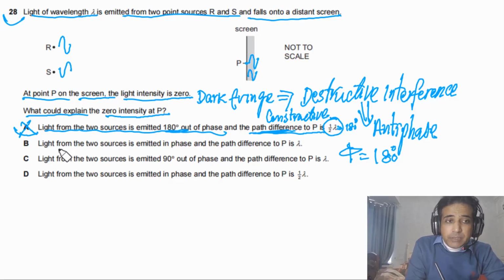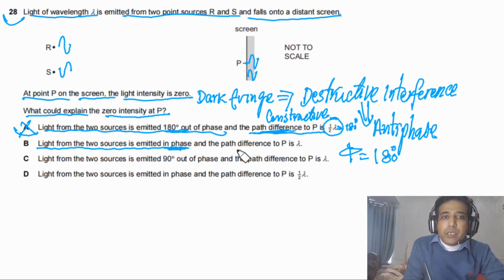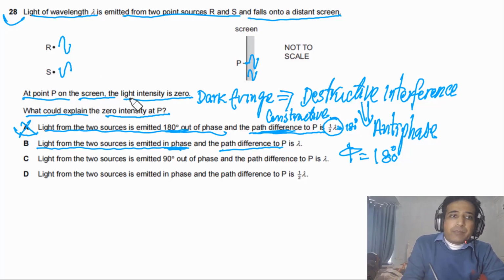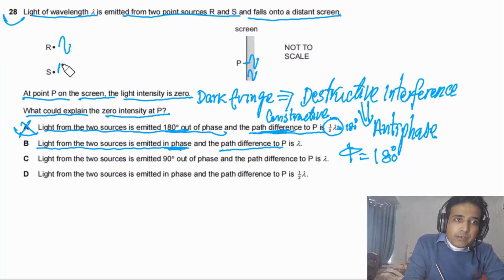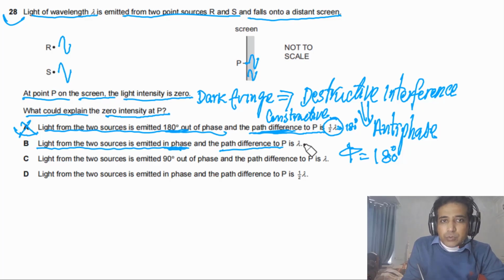If you look at option B, it is given to us light from the two sources is emitted in phase. In phase. This is very important. And path difference is equal to lambda. So initially they are emitted in phase. And path difference is equal to lambda.